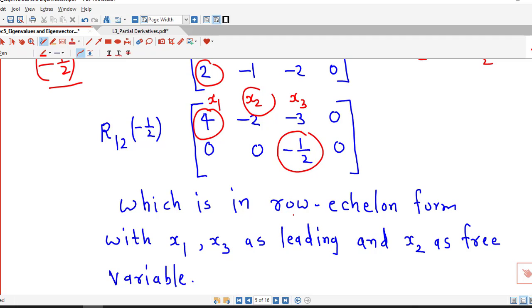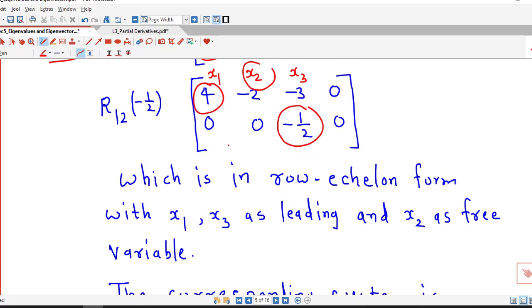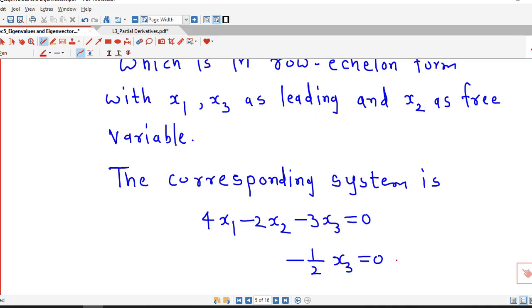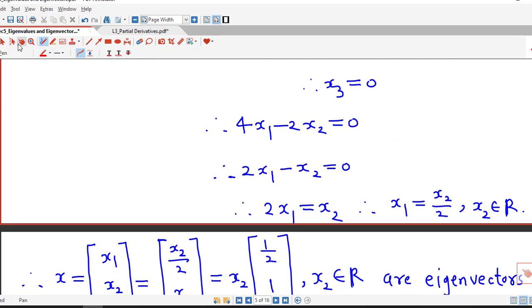So we write down the system corresponding to this row echelon form, which is 4x1 minus 2x2 minus 3x3 equal to 0. And the second equation corresponds to the second row, which is 0x1 plus 0x2 minus x3 by 2 equal to 0. So from this equation we obtain x3 equal to 0, and if we put x3 equal to 0 here, we have 4x1 minus 2x2 equal to 0, and this we can rewrite as 2x1 minus x2 equal to 0. Therefore we obtain 2x1 equal to